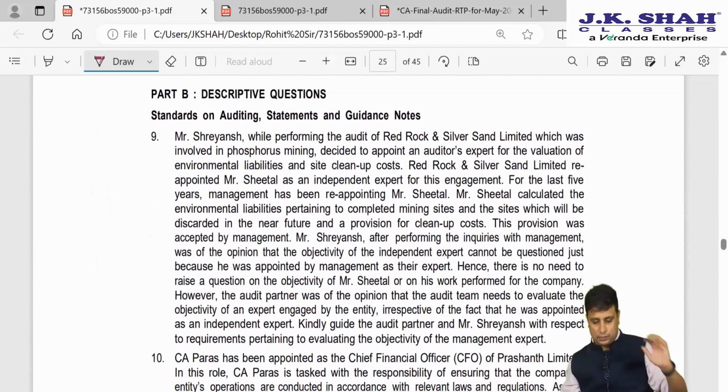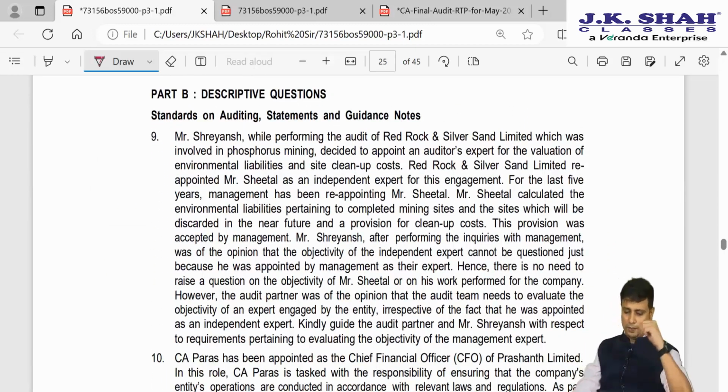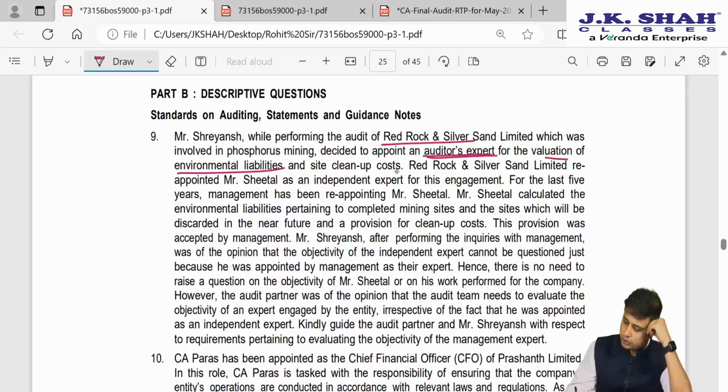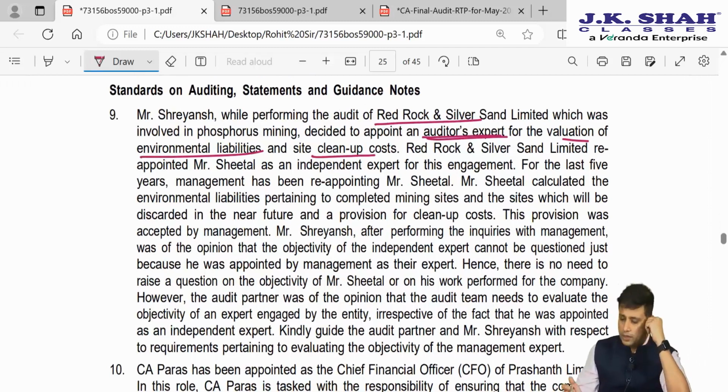Moving ahead with the descriptive questions. Question number 9. Mr. Shreyansh, while performing the audit of Red Rock Silver Sand Limited, which was involved in phosphorus mining, decided to appoint an auditor's expert for the valuation of environmental liabilities and the site cleanup cost. Red Rock Silver Sand Limited appointed Mr. Sheetal, an independent expert, for this engagement.